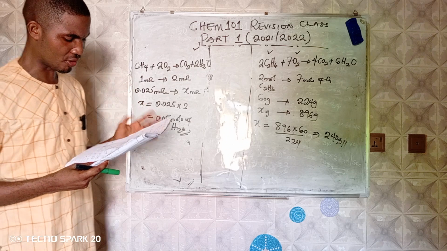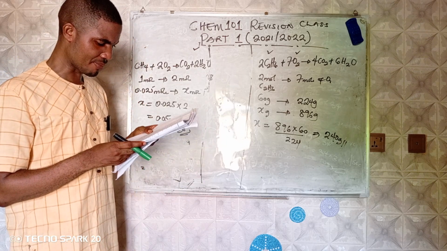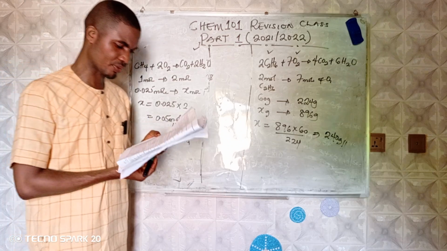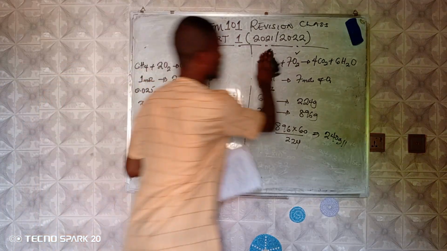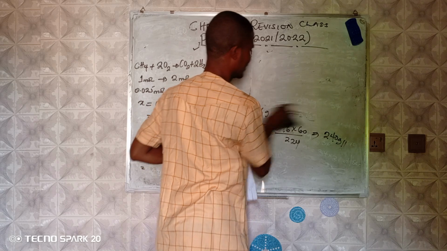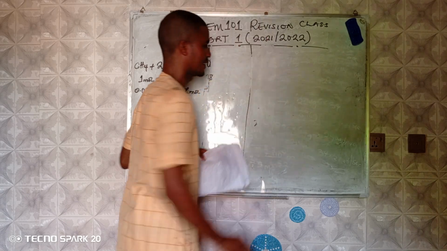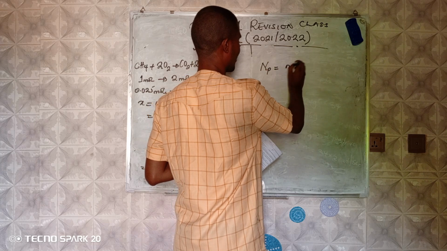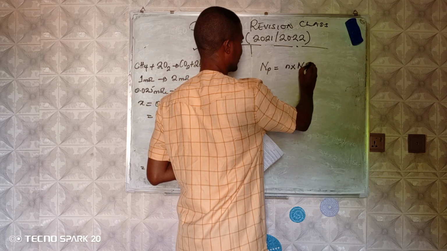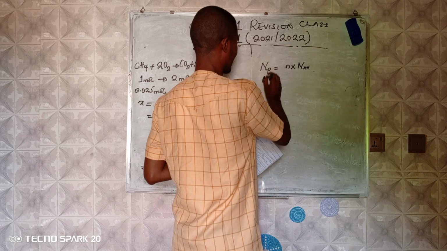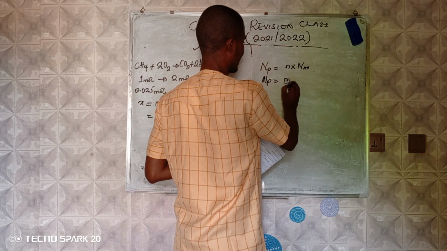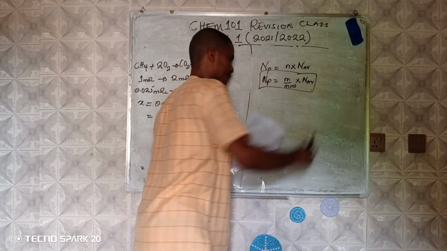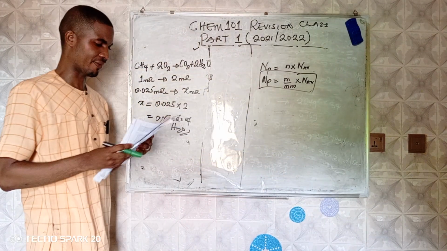So we'll go to question number 40. How many atoms are present in this of iron metal? Remember that number of atoms present, we have done that severally. We said that number of particles is equal to amount times Avogadro number, which you can also write as mass over molar mass times Avogadro number. If you follow this strictly, you'll be able to get number 40.